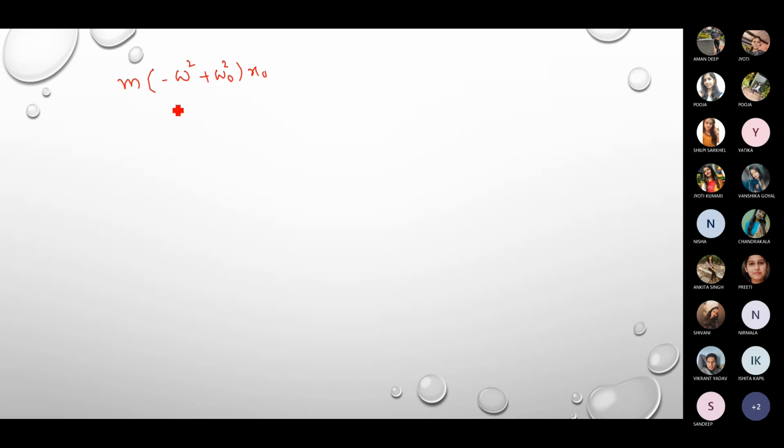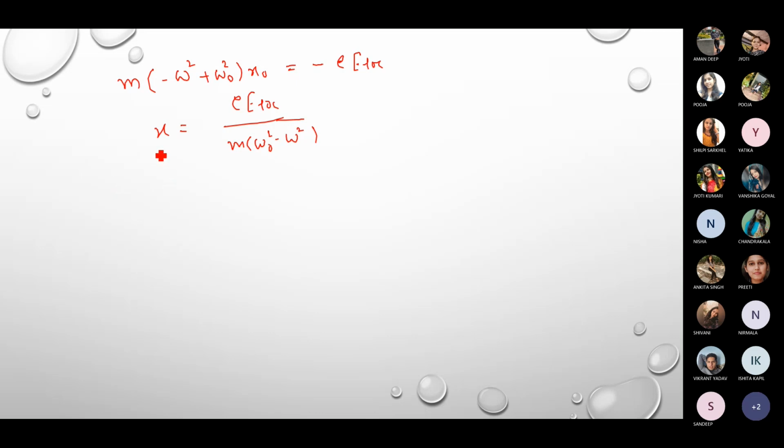So this is (m minus omega square plus omega naught square) into x naught is equal to minus e local, which means x is equal to e local divided by m (omega naught square minus omega square), right?